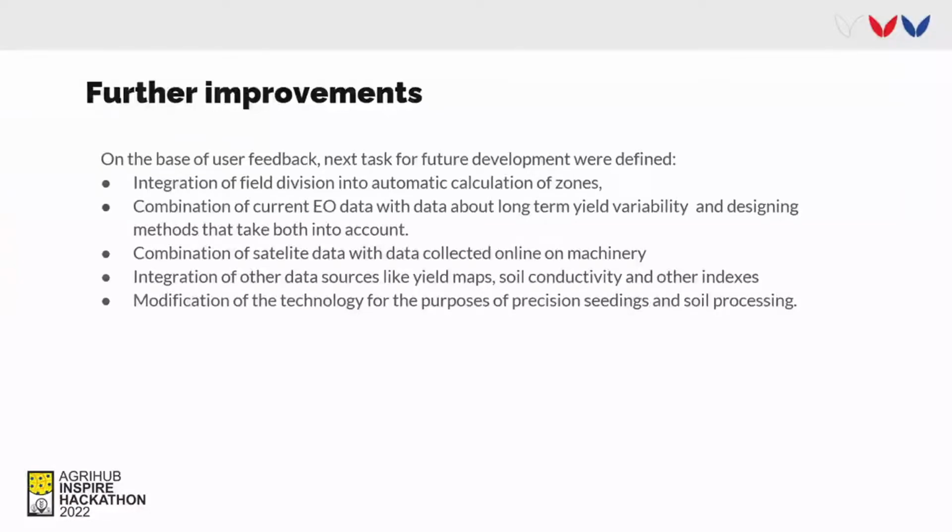The main reason is that the preparation of data for the analysis takes relatively a lot of time, and this is a feature that would really speed up the process. This feature was the subject of other challenges of Agrihub INSPIRE Hackathon. The integration is already in progress.